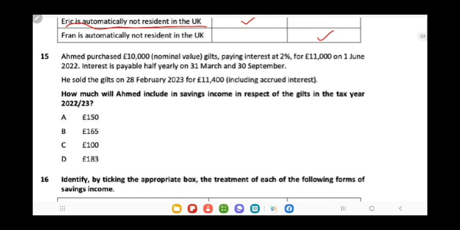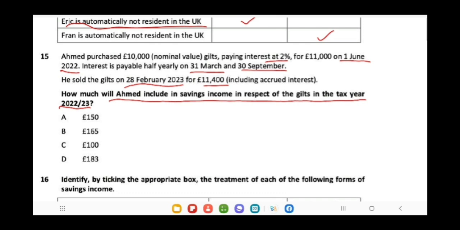Now Ahmed purchased 10,000 nominal value gilts, paying interest at 2%, for 11,000 on 1st June. So the date to be considered is 1st June 22. Interest is payable half yearly on 31st March and 30th September. He sold the gilts on 28th February 23 for 11,400. How much will Ahmed include in savings income in respect of gilts in the tax year 22-23? So remember, the tax year starts on 6th April 22 and ends on 5th April 23.